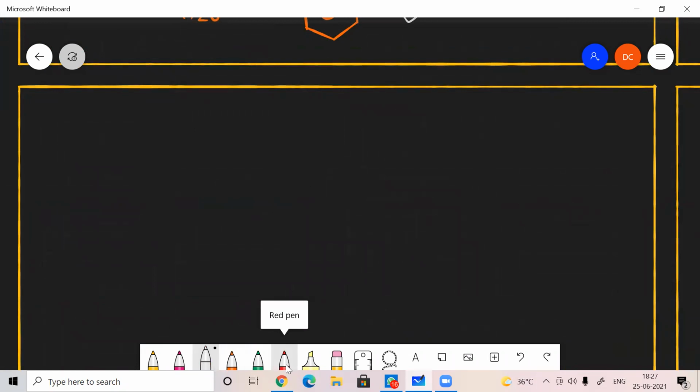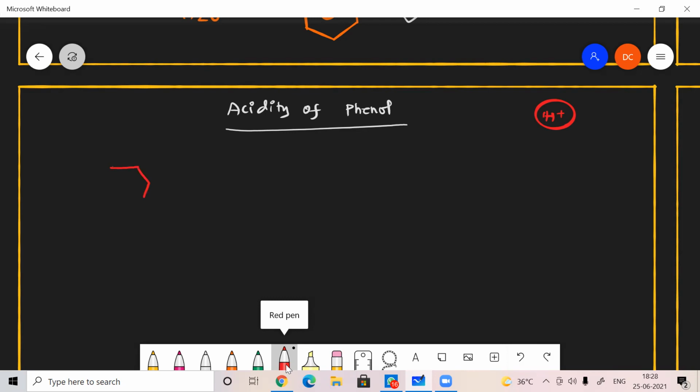Next one is the acidity of phenol. What do you mean by acidic nature? Do you know any acids? Hydronium ions. Okay, hydronium ion has to come out, or H plus will come out. It has to produce H plus. So if it has a tendency to release H plus, then it will be acidic in nature. Am I right? So here, let's assume this is phenol. OH is there.